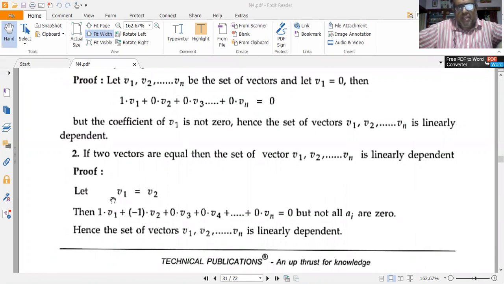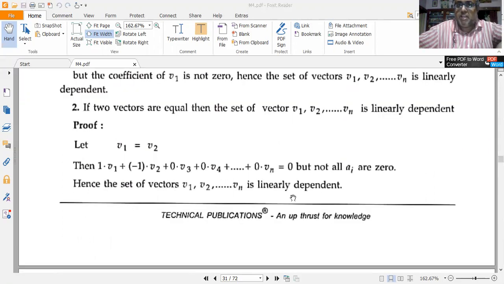So for the time being, let me assume that v1 is equal to v2. Then I have 1 into v1 plus minus 1 into v2 plus 0 into v3 plus 0 into v4 plus etc. up to 0 into vn is equal to 0. But not all a's are 0. So due to this, I infer that the set of vectors v1, v2, etc. up till vn are linearly dependent.